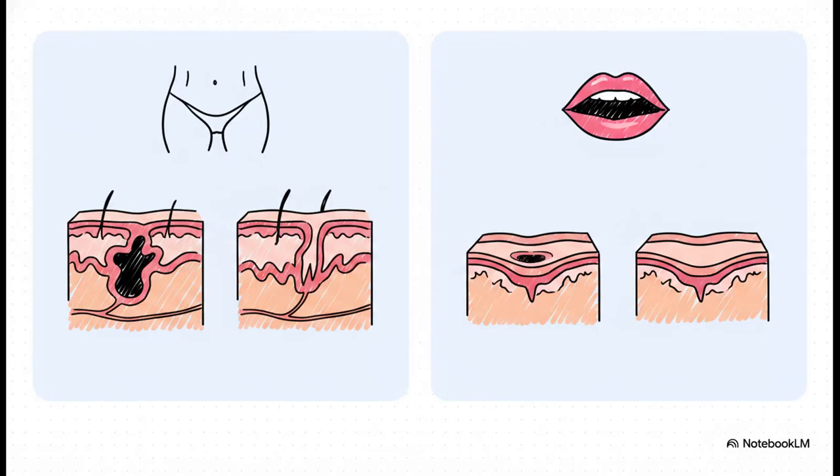Now, this slide highlights a really critical distinction. Genital ulcers are also common, but they're different. They tend to be deeper and even more painful than the oral ones. But here's the feature with the most diagnostic punch. Genital ulcers very often heal with deep, permanent scars. And that scarring, that is a highly specific feature for Behçet's disease.